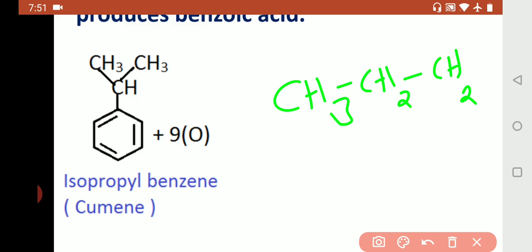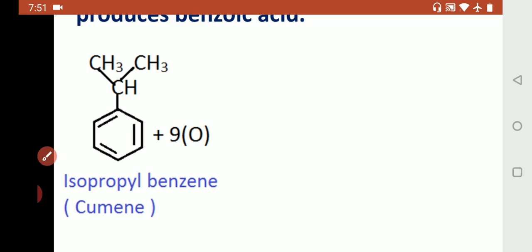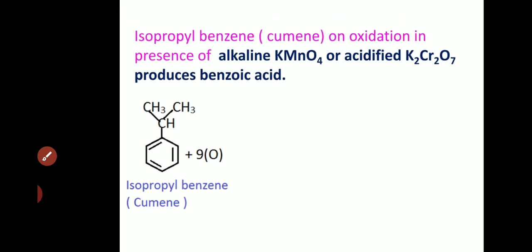If the connection is here, then we call it n-propyl benzene. Of course, we can also call it propyl benzene. Now as the connection is at the second carbon, we are calling it isopropyl benzene. Its common name is cumene.